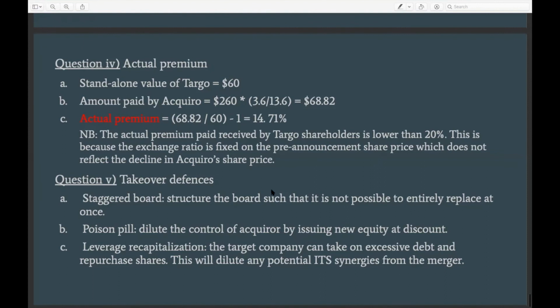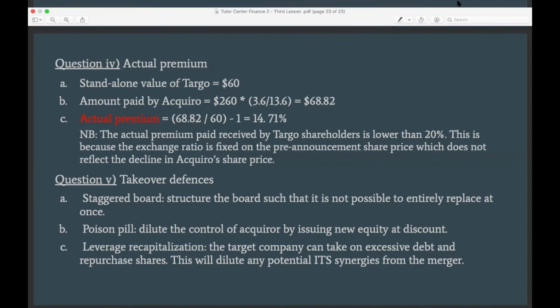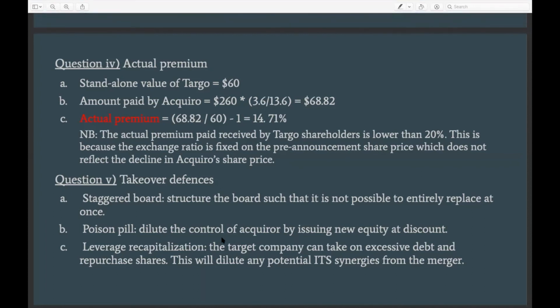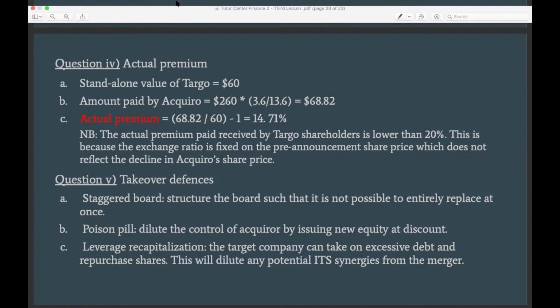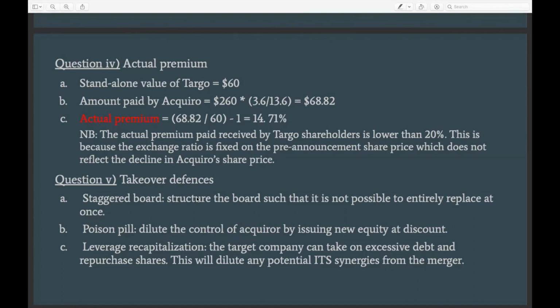Good. So now we can move on to the last part of this question, which is more of a theoretical question. And the question was, what actions or takeover defenses can the Darboe shareholders take in order to avoid this transaction, right? So to avoid a hostile M&A. So what could they do in order to stop the acquiring company from acquiring Darboe? And here there are quite a number of options available to companies, but I think the most common ones are these three here.